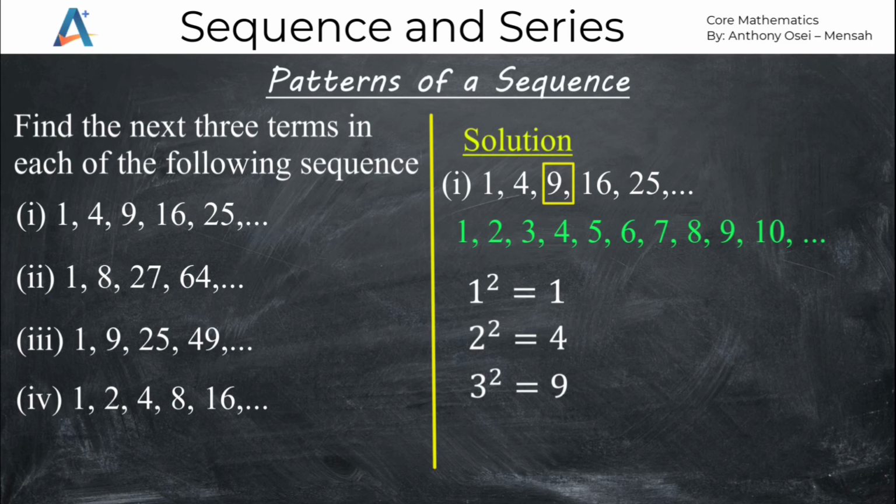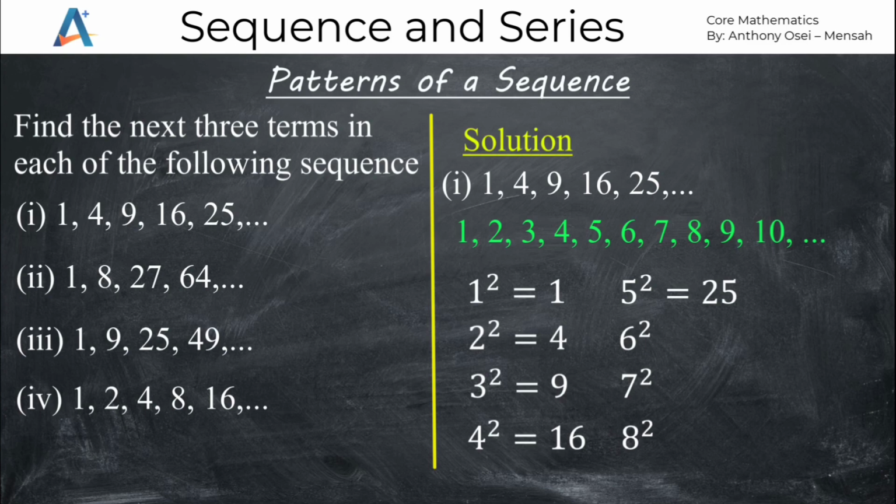So we go. We have the next counting number 4. We square it and we get 16, which is the next number on the sequence list. Then we continue. The next counting number is 5. 5 squared, we get 25. So we need 3 of them. That means that the 3 terms after 25 will be the counting number 6 squared, the counting number 7 squared, and the counting number 8 squared.